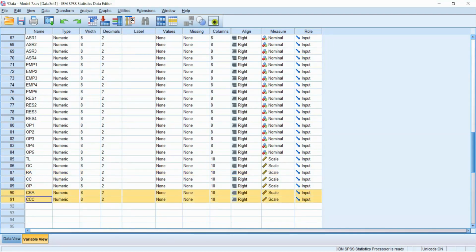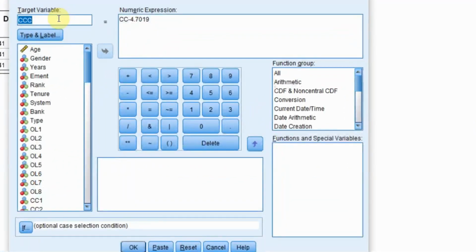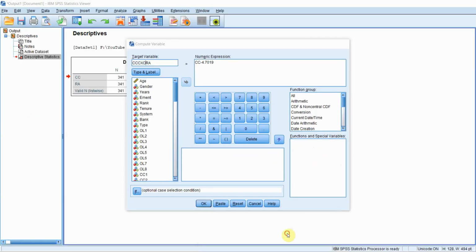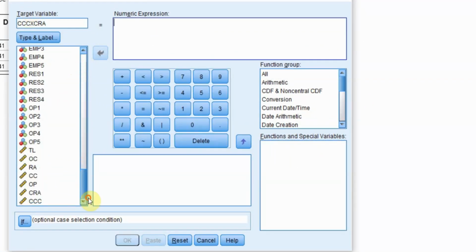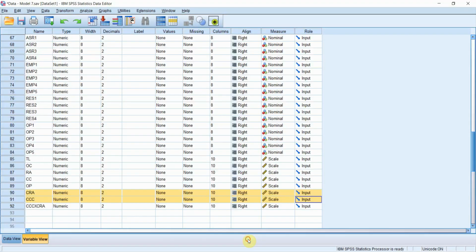Now I need to create the interaction. Transform, Compute Variable, let's say CCC into CRA. Is this what I have done in my model? Yes, here it is. So let's do it. Now the centered collaborative culture multiplied with centered RA creates the interaction term. Press OK. And here are your terms defined.